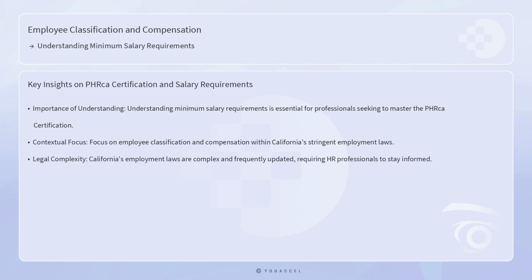Understanding minimum salary requirements is essential for professionals seeking to master the PHRca certification, particularly within the context of employee classification and compensation. California's employment laws are among the most stringent in the United States, designed to ensure fair compensation and prevent exploitation. These laws are not only complex, but also frequently updated, making it crucial for HR professionals to stay informed about the latest requirements.